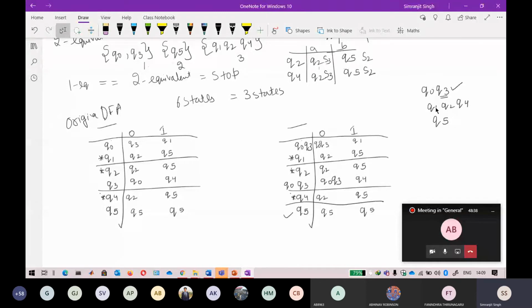In the same way, wherever you find Q1, add Q2 and Q4. Now wherever there is Q2, add Q1 and Q4. Q2 is here, so I am adding Q1 and Q4 to it. Any other one? This is Q2, so I am adding Q1.